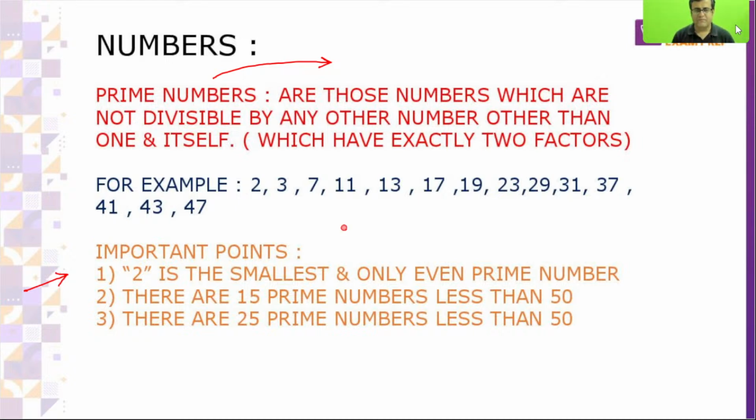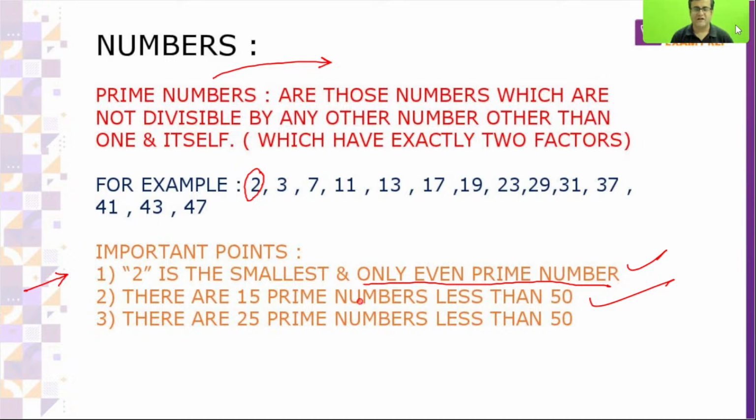Is there any other even number which is prime? No. 2 is the only even prime number. Then if they ask how many prime numbers are there less than 50, 15 numbers are there which are prime.